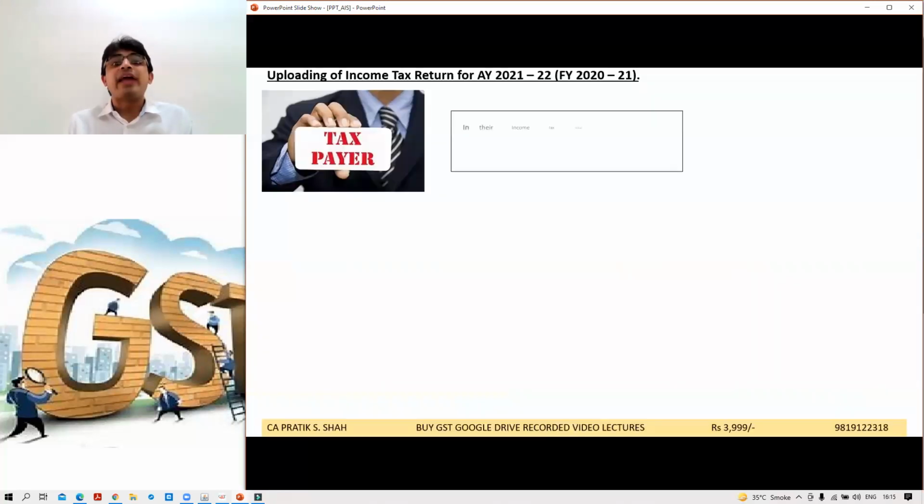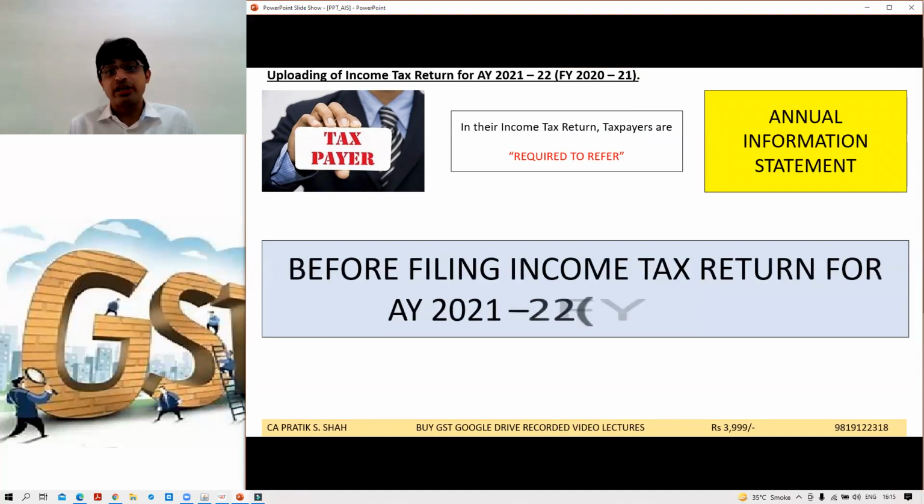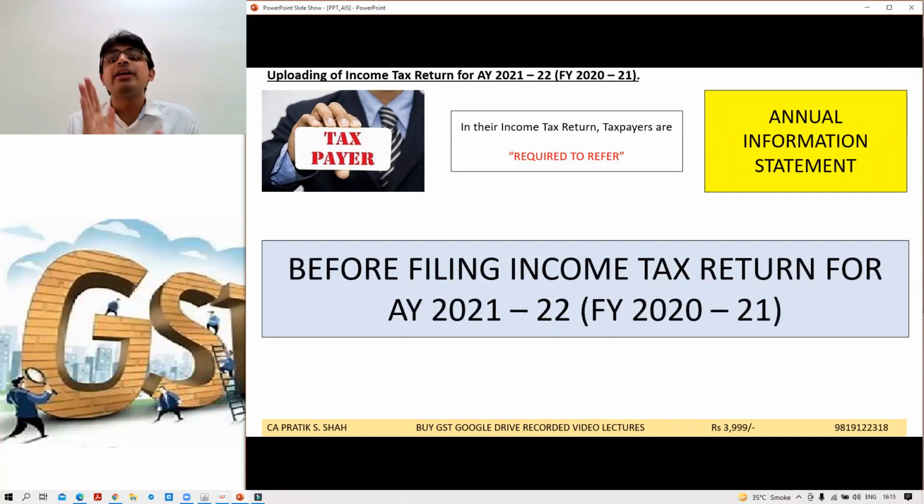So now taxpayers are required to refer to the annual information statement before filing income tax return for AY 21-22, financial year 2021 का due date क्या, 31st December. Before filing that return, please refer to the annual information statement because all your details, पूरा आपका details are available with the officer.